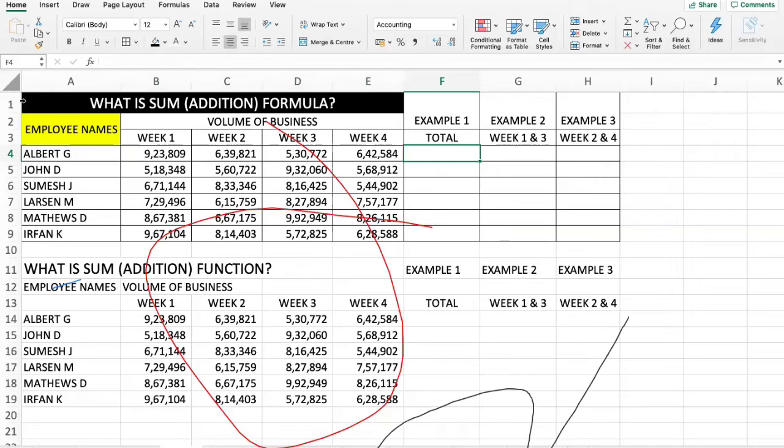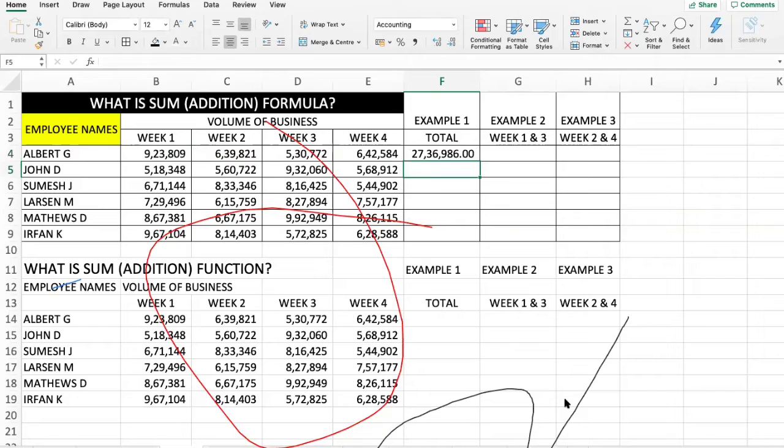So I am going to do the same thing using a formula here, and I'm going to do the same thing using a function here. So let's see what it is. For formula, I'll just say equal to, I'll select the first week business, that is B4, plus sign. I'll select the second week business, that is C4, plus sign. The third week business, D4, plus sign. And the fourth week business, E4. That's it for the entire month. And I say enter. Once you press enter, it will give you the answer for the business done for the entire month.